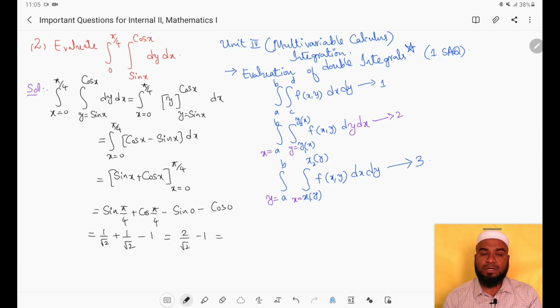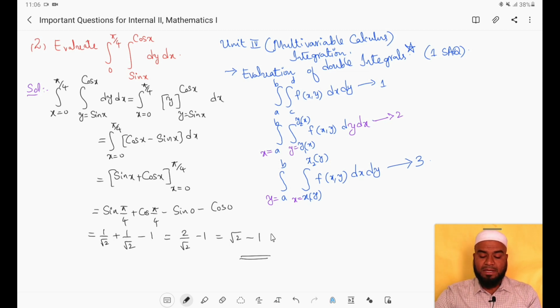Now simplify this. What is the value of 2 by root 2? It is nothing but root 2. 2 can be written as root 2 into root 2. Then root 2 in the numerator and denominator will get cancelled. Root 2 will remain, minus 1. So this is the required answer. Right? This is how we have to evaluate the double integral.